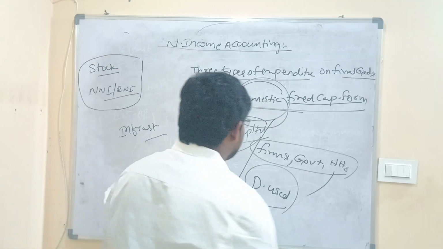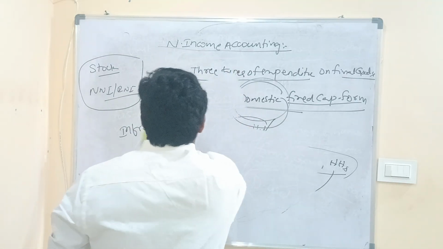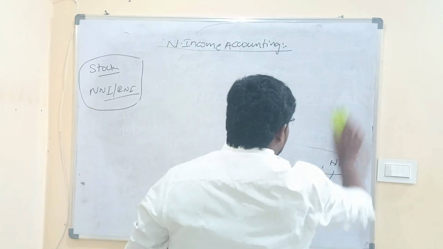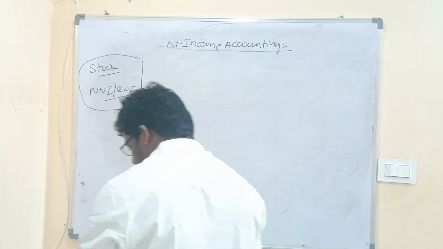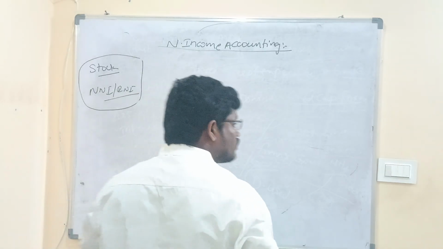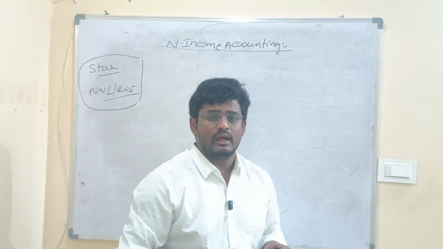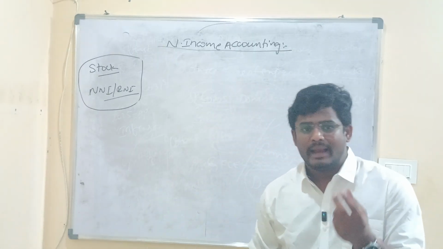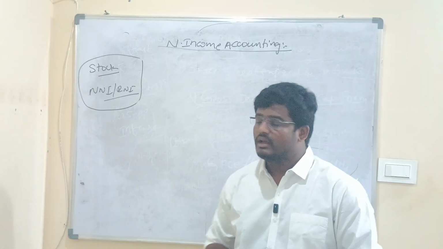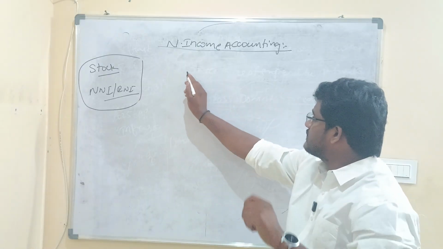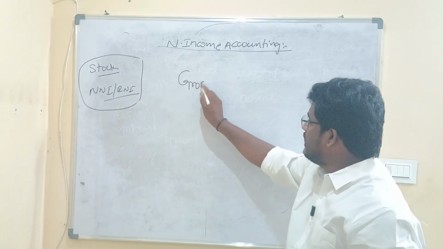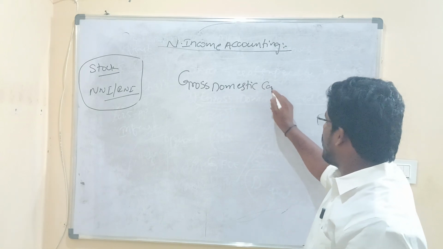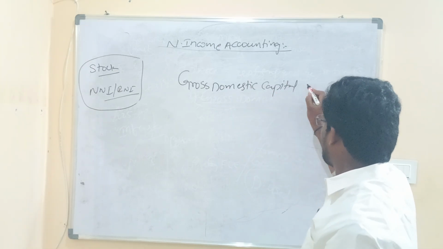Now once we have done the three concepts, PFC, GFC and GFCF, there is one term which is close to the GFCF. It is not a fourth type of expenditure, but there is some minor difference in terms of its concept. The next one which we are going to discuss, which is close to GFCF, is gross domestic capital formation. Now I have removed the term fixed before capital.